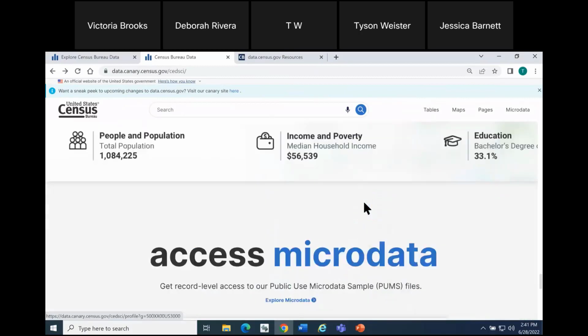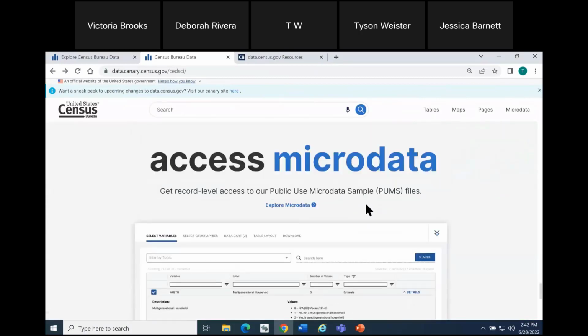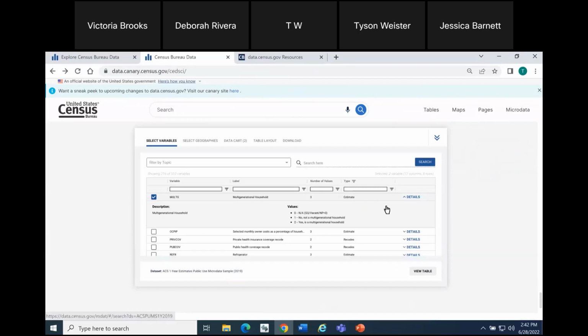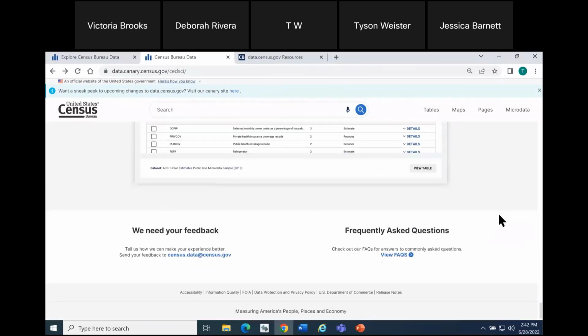But before we get there, just wanted to scroll past the profile section to the final area, access microdata. And this is your option to create custom table in case you're not finding a pre-made table on our site that is meeting your needs. The microdata access tool allows you to create a custom table by selecting variables. And this is the quick link to get there. And once you get to the very bottom, we continue to provide our email address again at the bottom, census.data@census.gov, and a link to our FAQs.